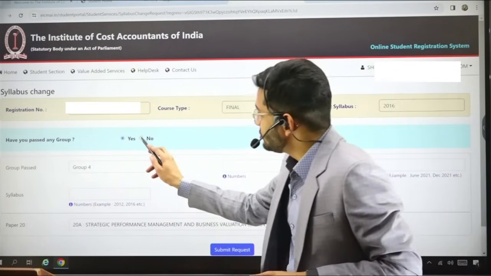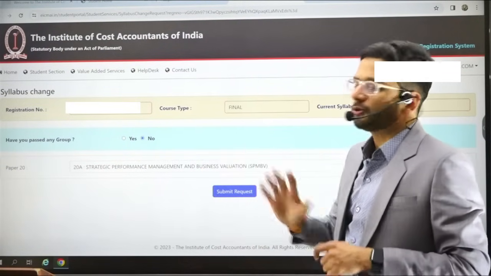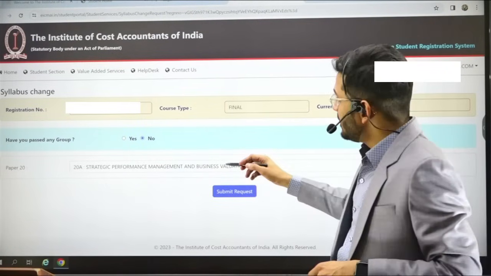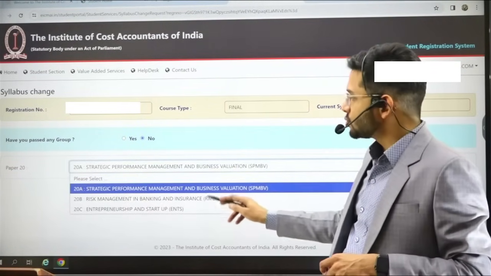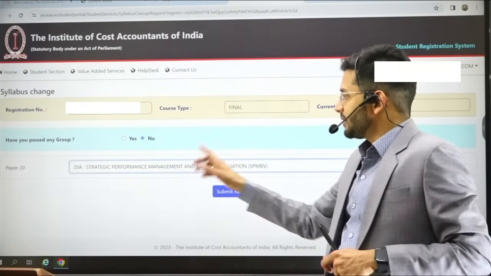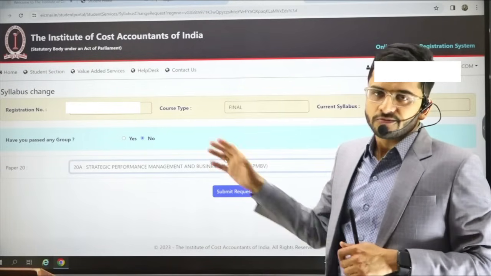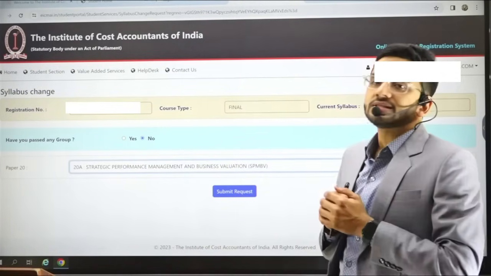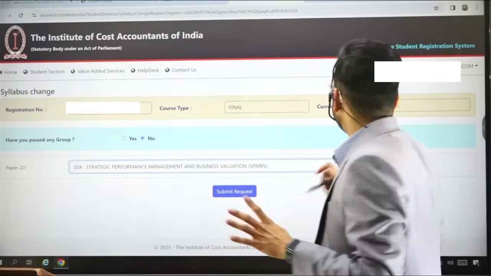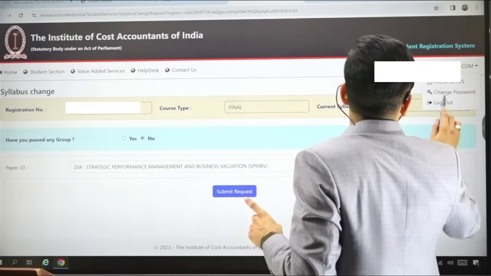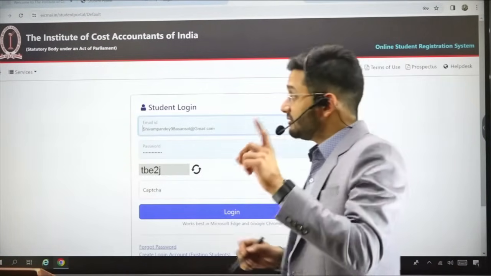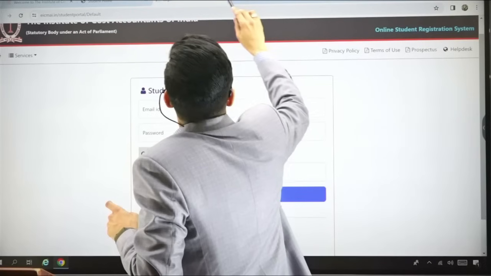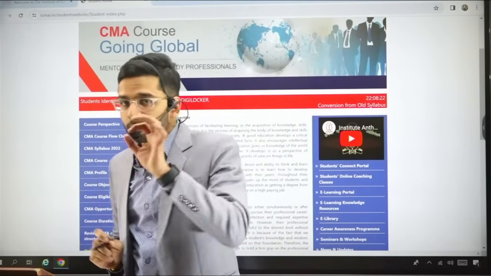If you have not passed any group, then you simply put a no on this button, and then you get a drop down. Again, you have to choose which paper you want out of these three, and you click on submit request. After that you have to pay 250 rupees of fees. Conversion fees is applicable. 250 rupees is the conversion fees that you have to pay.